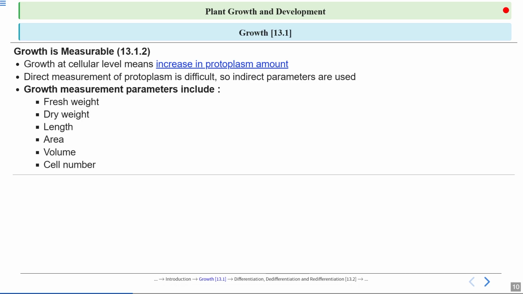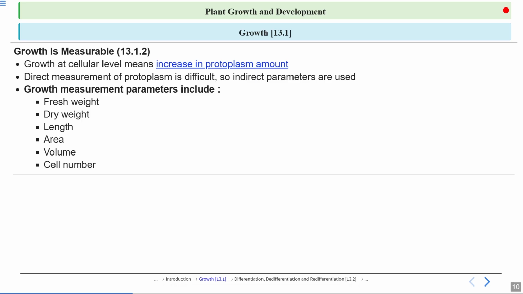So direct measurement of the protoplasm is difficult, so indirect parameters are used. Because we cannot measure protoplasm amount directly, there are certain quantitative tests that are used to measure growth, which include fresh weight, dry weight, length, area, volume, and cell number.